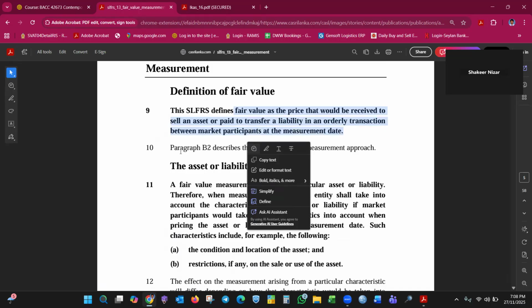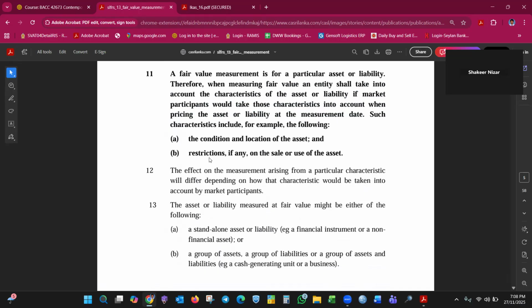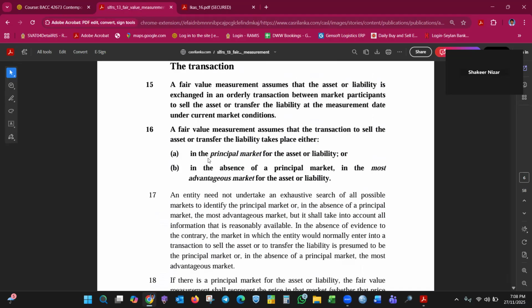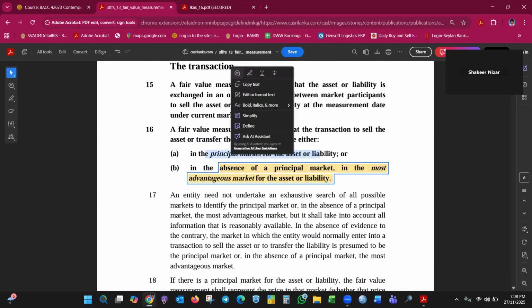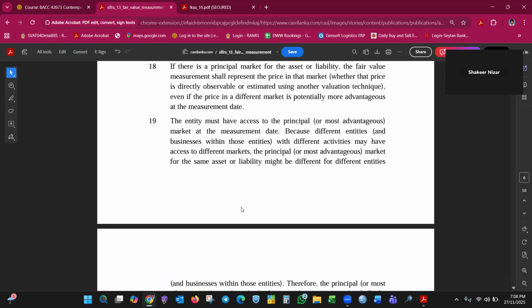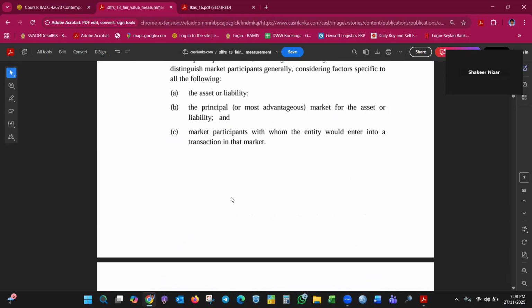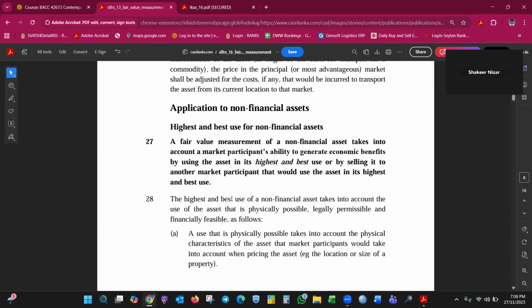You can use the fair value hierarchy, with 3 levels: level 1, level 2, level 3 inputs. You can use the principal market, and in the absence of a principal market, the most advantageous market. I think here there is no need, but for the betterment, I will write it.